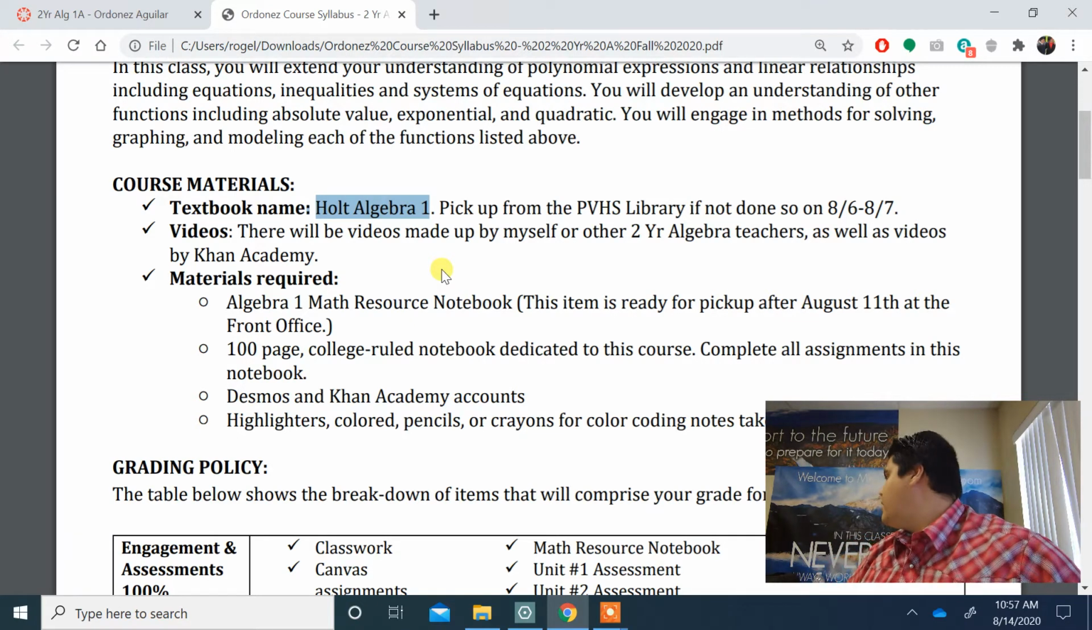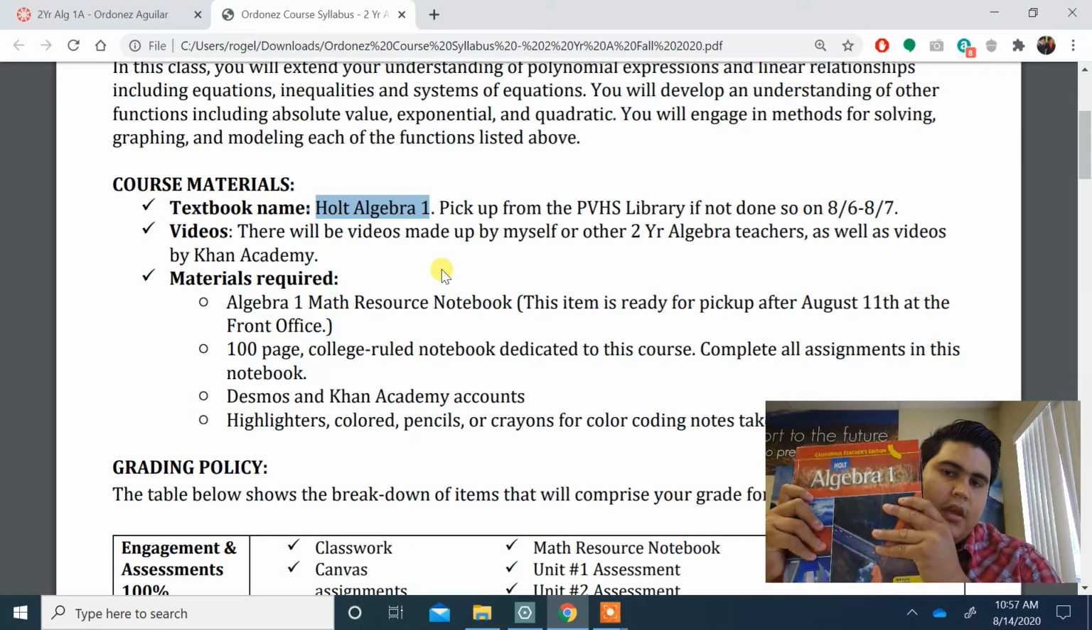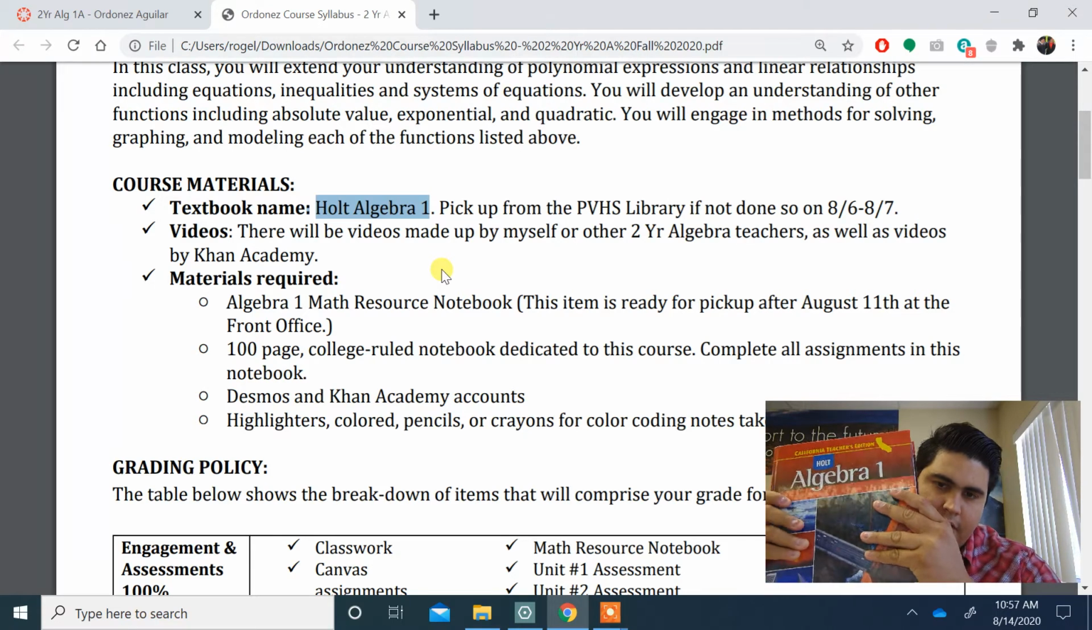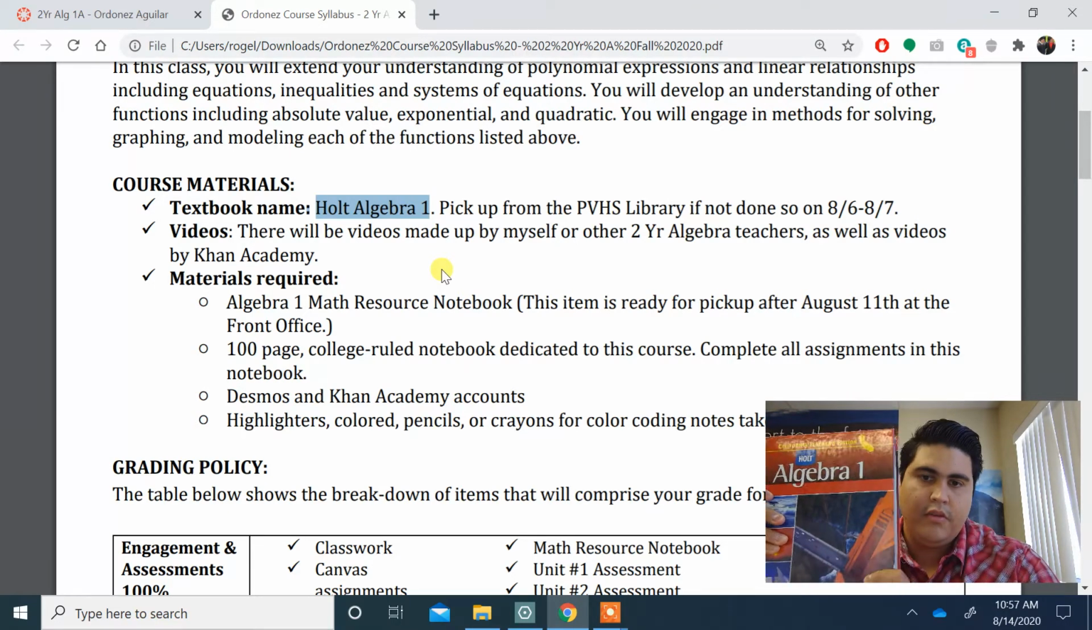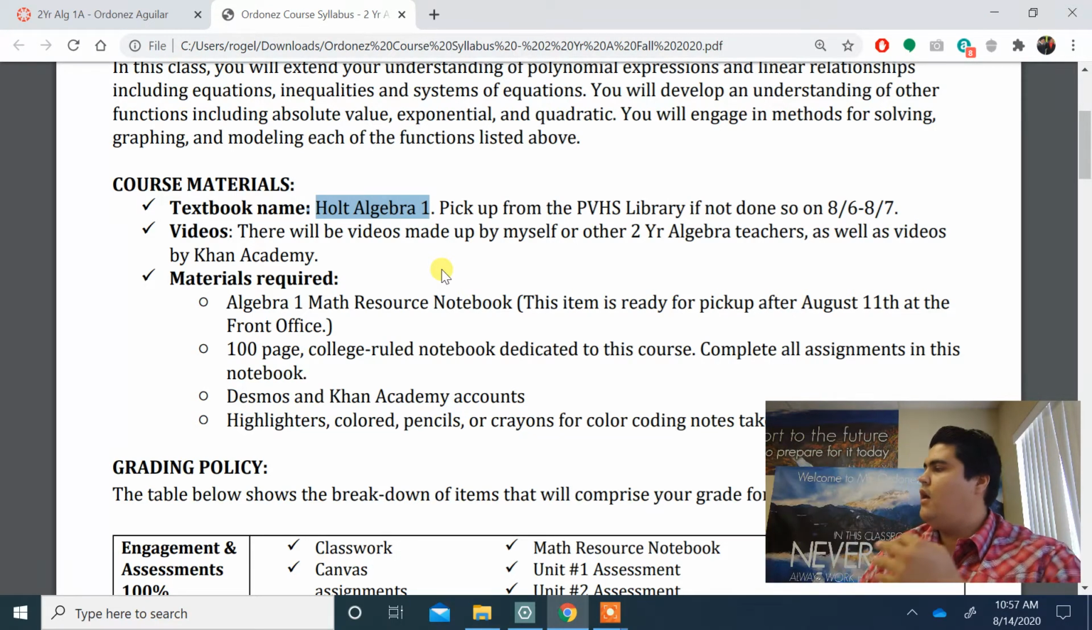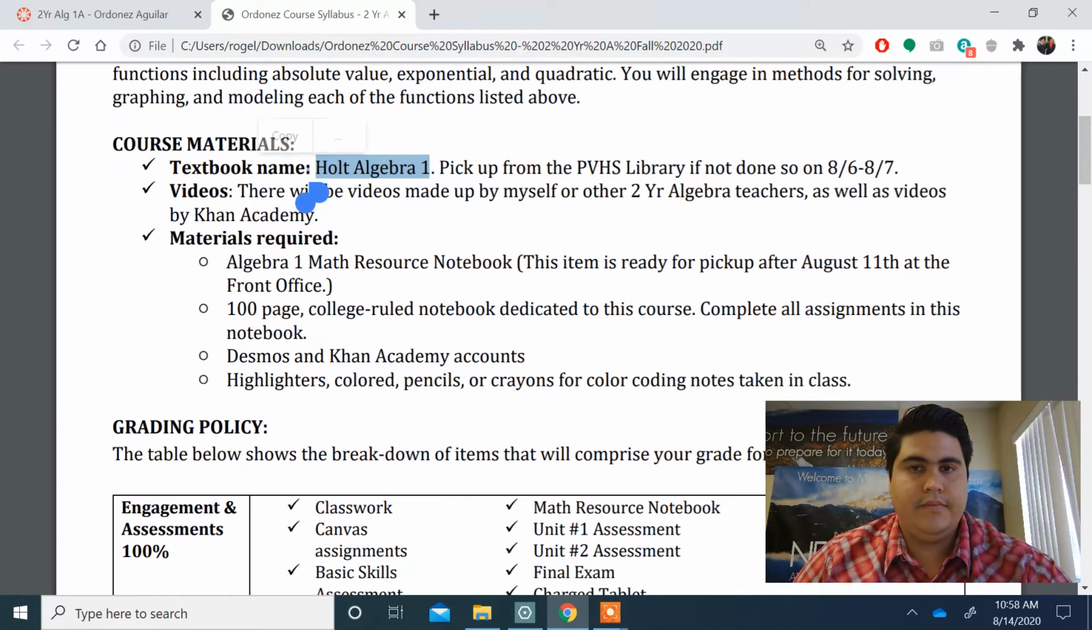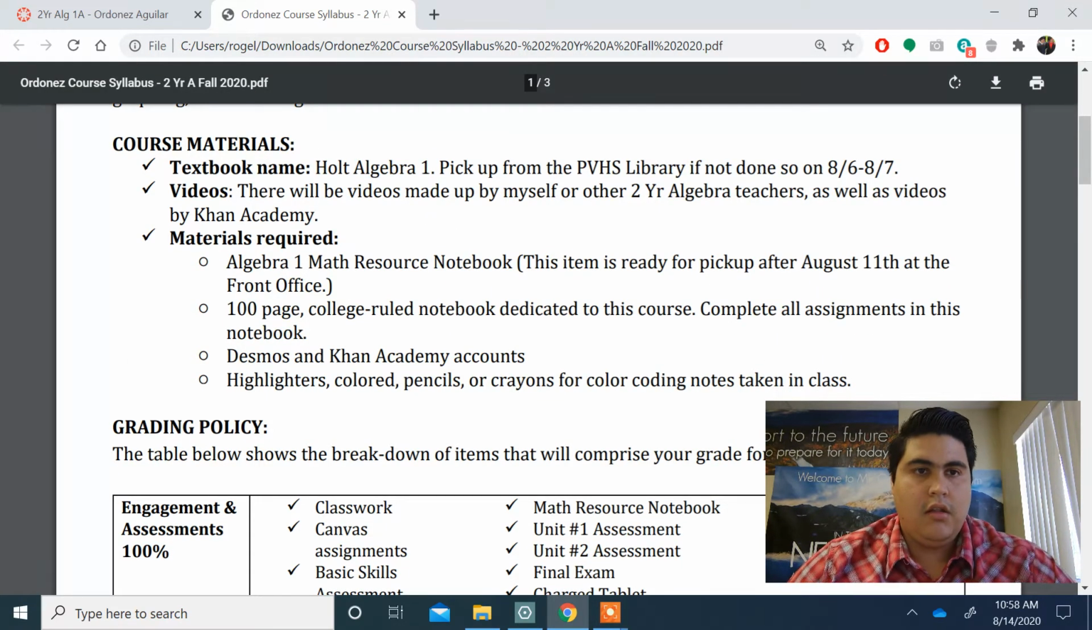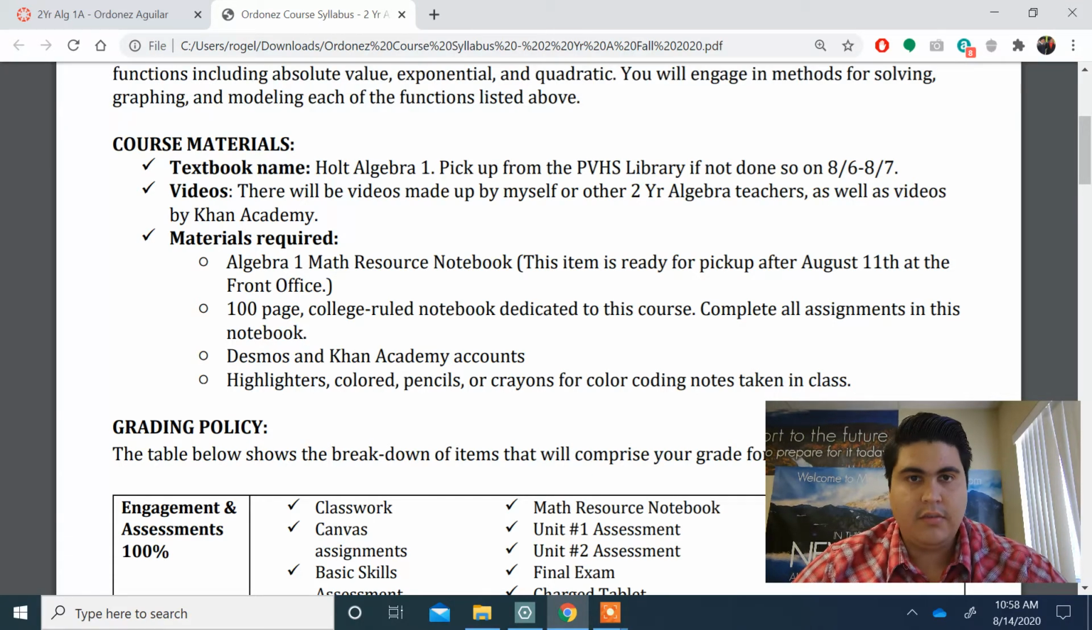Okay, the book should look like this one right here. Of course, this is my teacher edition, so it's going to be a little bit smaller than this. All right, awesome. So videos, of course, there are going to be videos made by myself, like this one right now, or other 2-year algebra teachers that you'll be watching on Khan Academy, but actually I'm mostly going to create most of those videos.